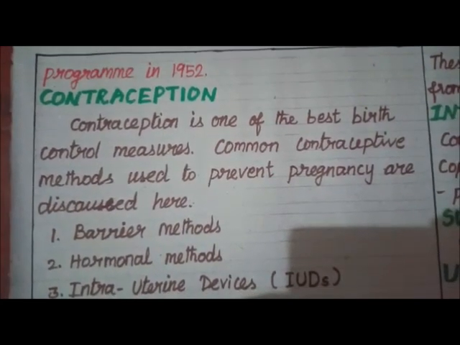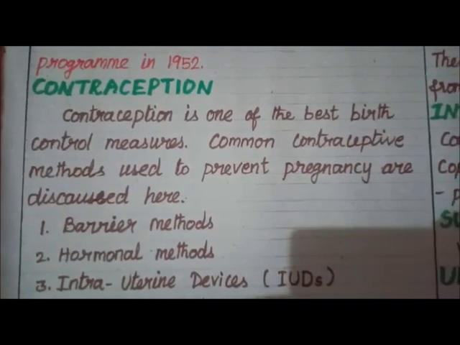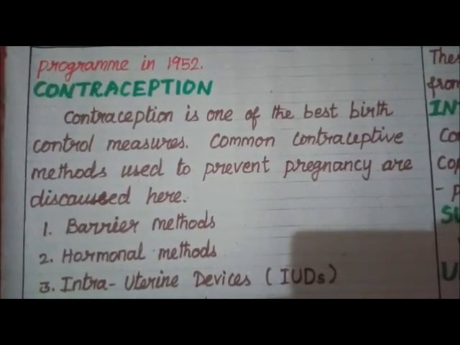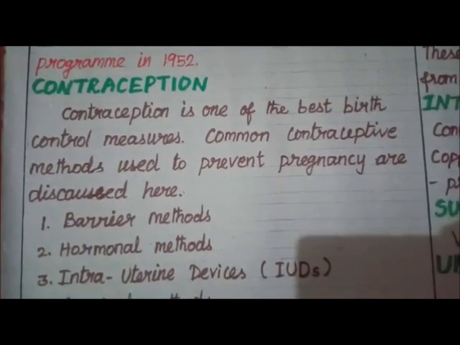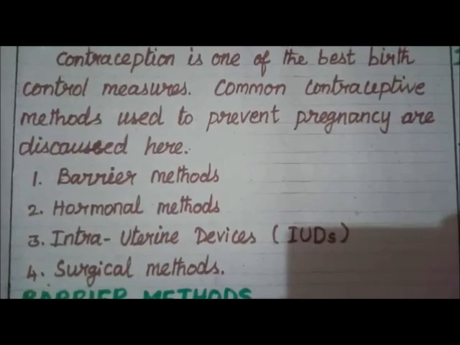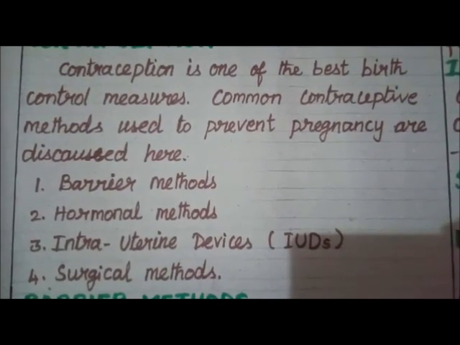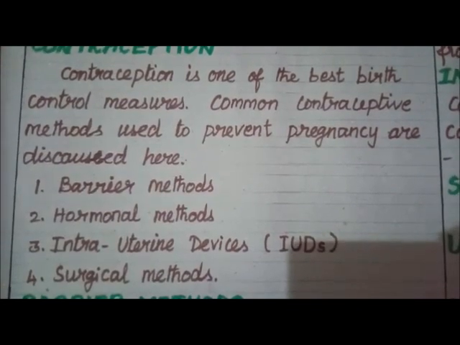Contraception. Contraception is one of the best birth control measures. Common contraceptive methods used to prevent pregnancy are discussed here: barrier method, hormonal method, intrauterine devices, IUDs, and surgical method.